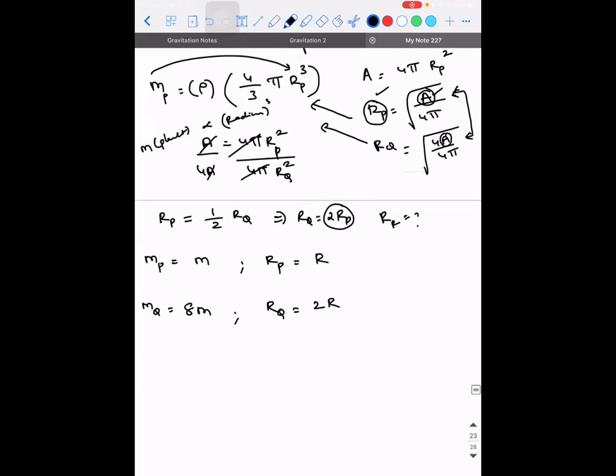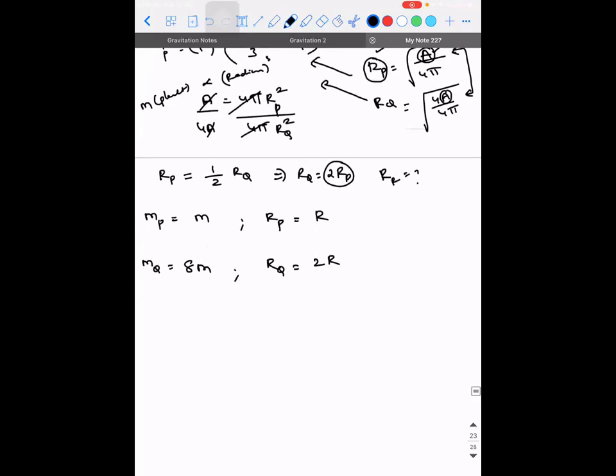Got it, guys? So that is 2 times R. Now, is it easy for us to calculate the mass of planet R? How do we calculate it? It is easy. We got it as 9m. But what is going to be the radius of planet R? This is where we get stuck. How do we calculate it?